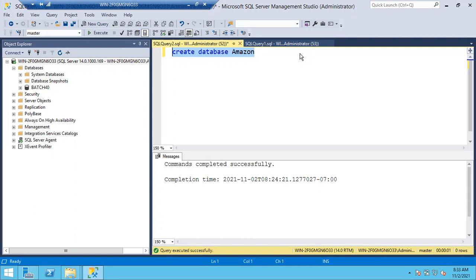You cannot consider the MDF file. For one database, multiple data files will be there. Among those multiple data files, one data file must be the MDF file. All the other data files will be NDF files. But only one log file will be there for a database. 99%, this is the best practice. If you want, you can add an extra log file also.